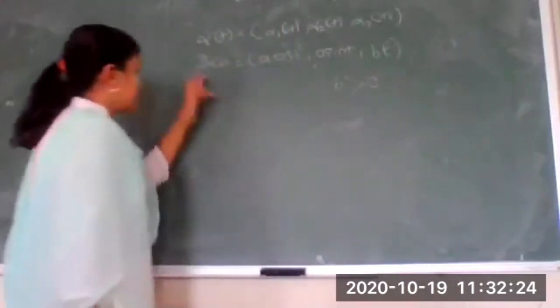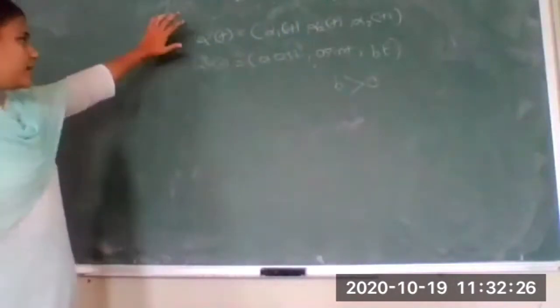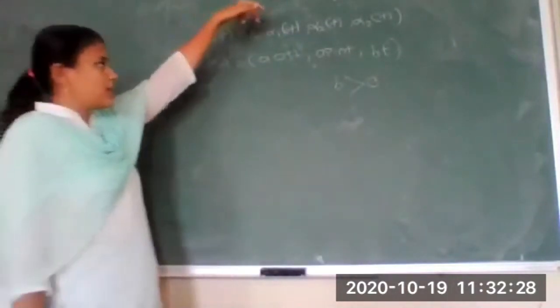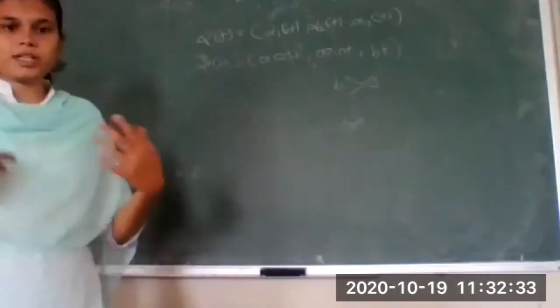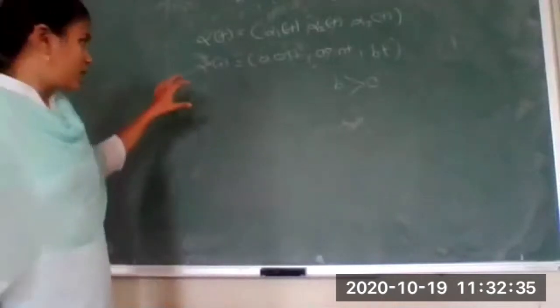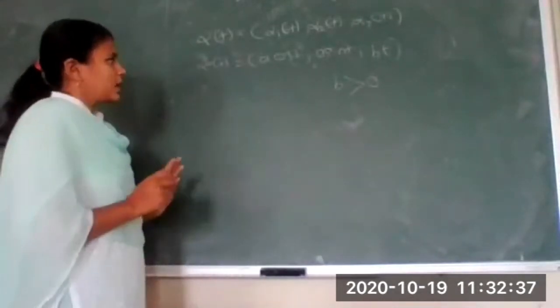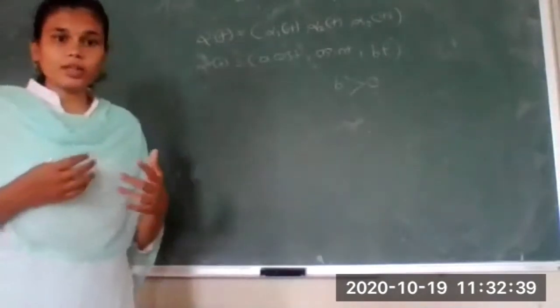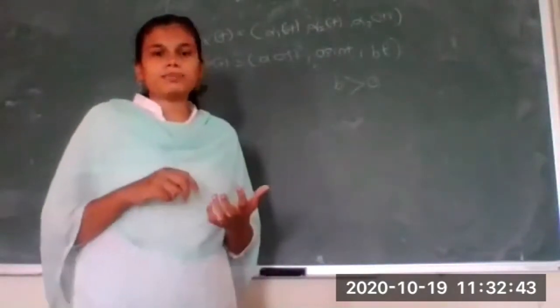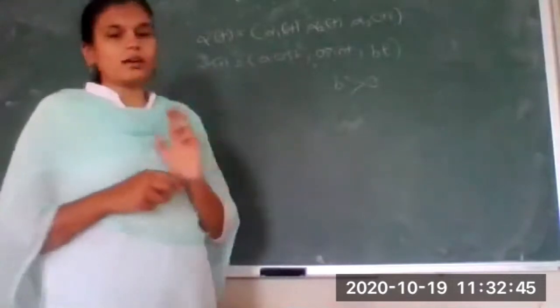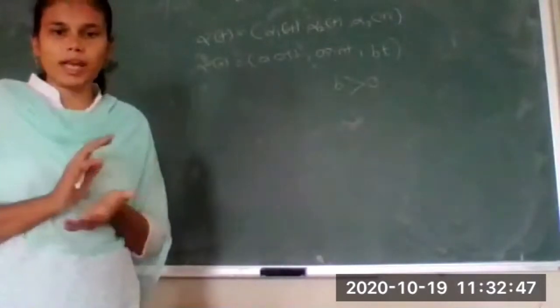So what we were discussing now: suppose instead of having any general curve alpha of t with components alpha 1, alpha 2, alpha 3 of t, this is called a parametric representation of our curve. So this is our helix. Now suppose I want to find the speed of the helix, and the normal to our curve alpha, that is, the normal to our helix.